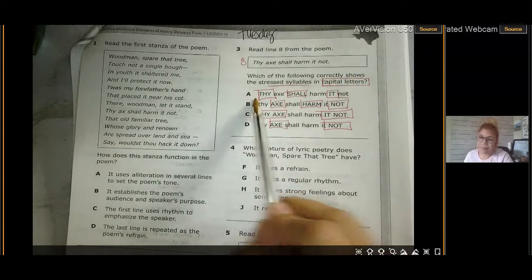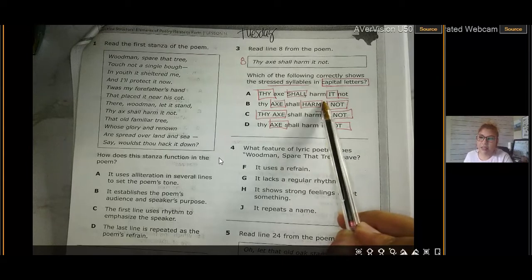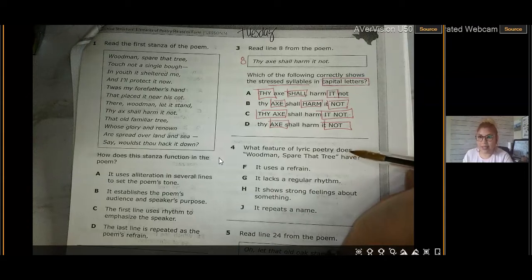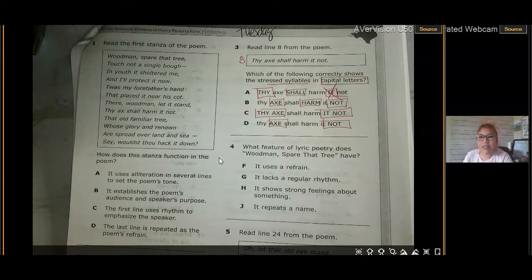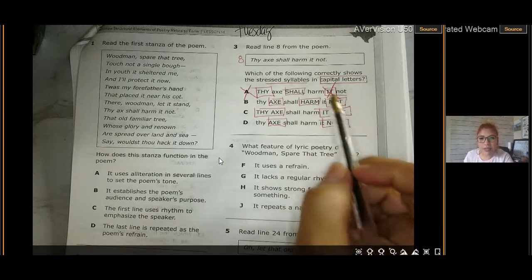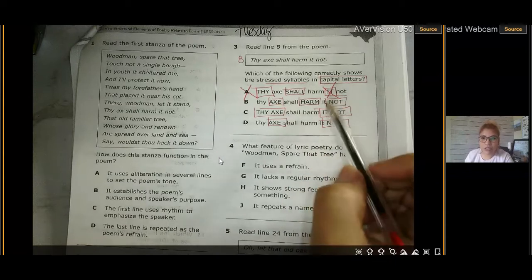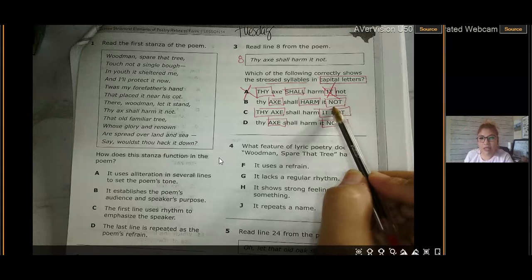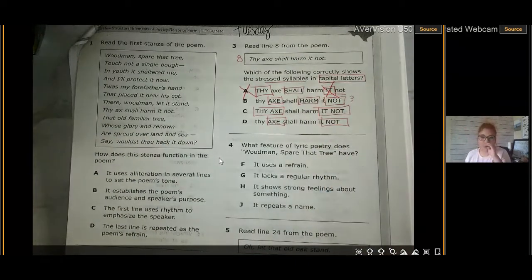So let's try this. Remember, we look at the capital letters. "Thy shall it." Is that how we say it? No, right? We don't say it that way. We just say it. Because of this, it has no stress on it. So A is out. Let's look at B. Remember, we're only looking at the capital letters. Acts. So we do need a higher pitch. Harm. We have to raise our pitch, right? And not. Do we raise our pitch? Yes. So this one is a maybe.